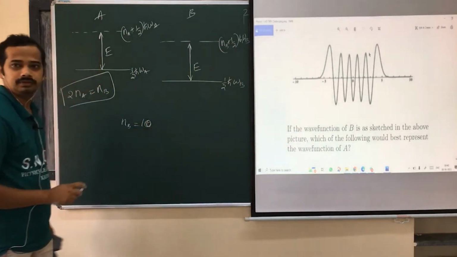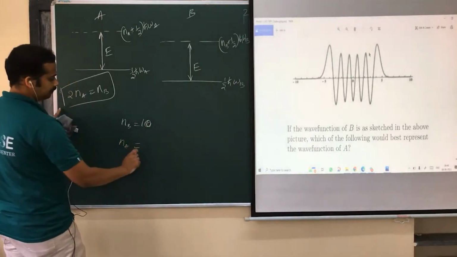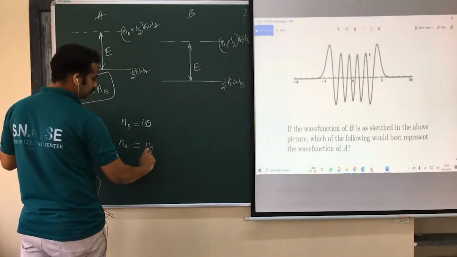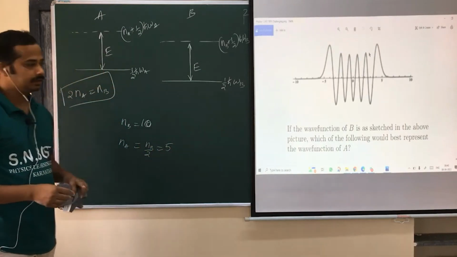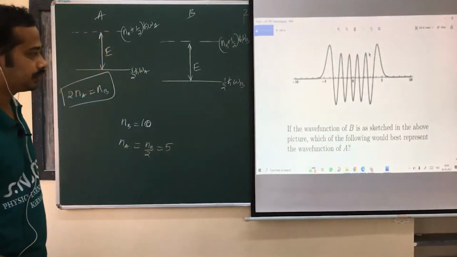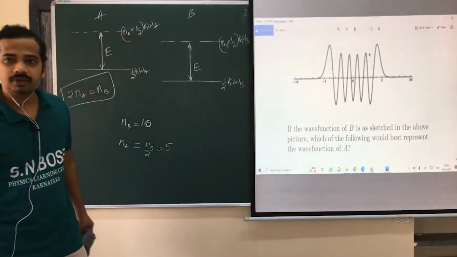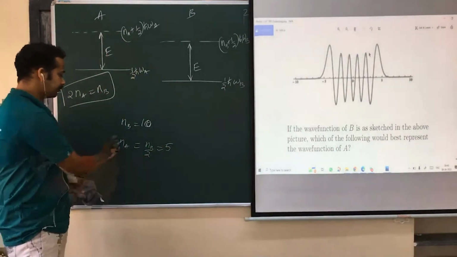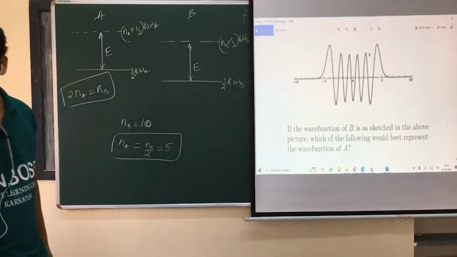And what is Na now? Nb by 2, that's equal to 5. He has given the wave function of B. He's asking what is the best representation of the wave function of A. Wave function of A should contain 5 nodes.